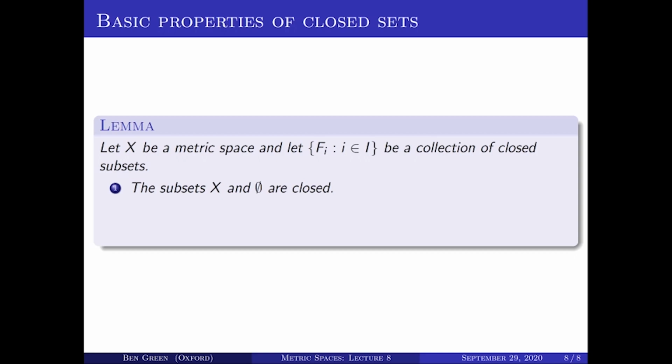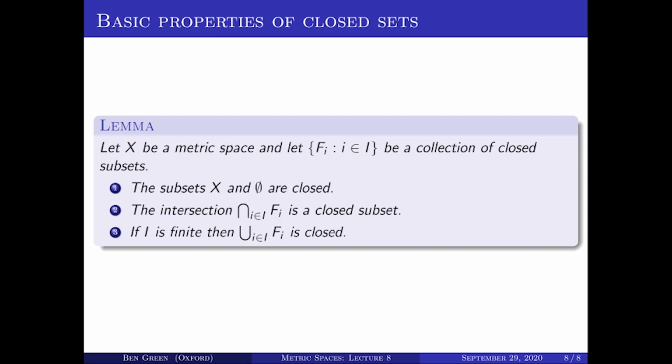Then once again, the whole space X and the empty set are closed. And now an arbitrary intersection of closed sets is closed, and a finite union of closed sets is closed. So this just follows from the previous proposition by taking complements and using De Morgan's laws.